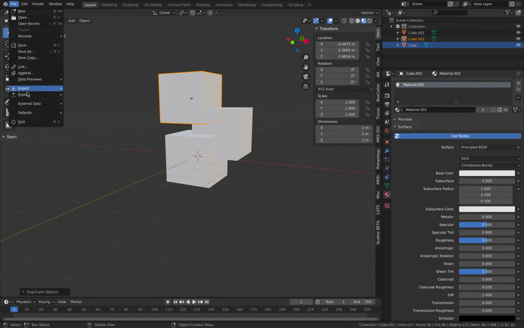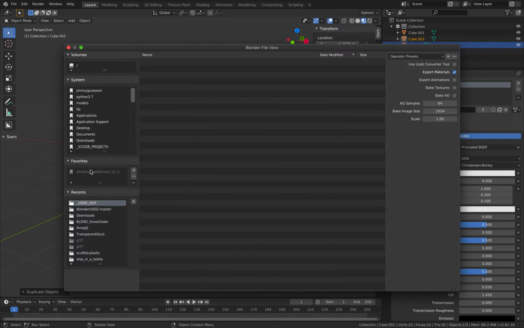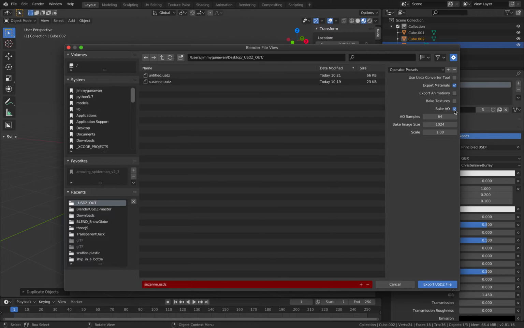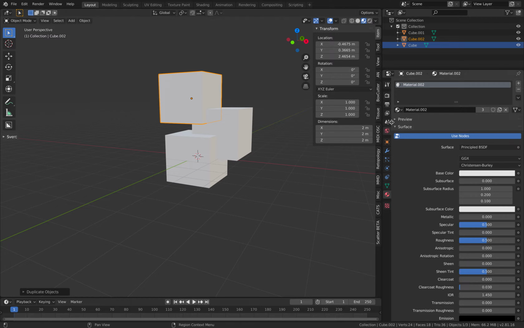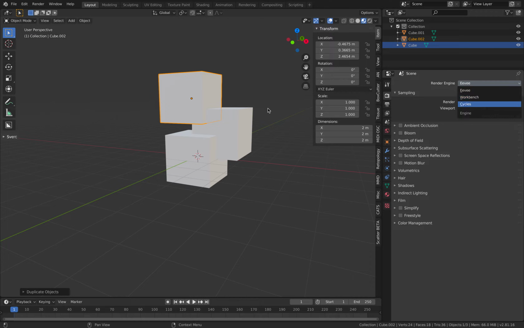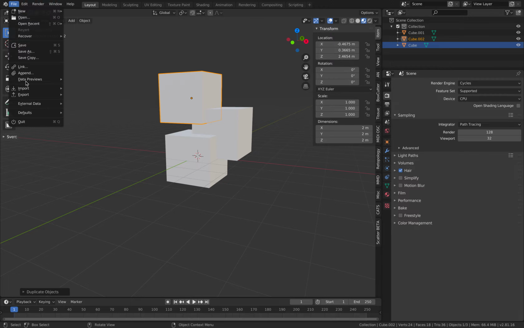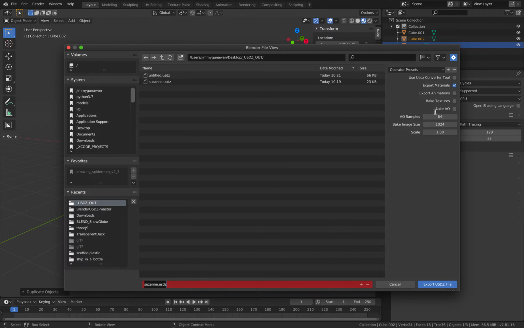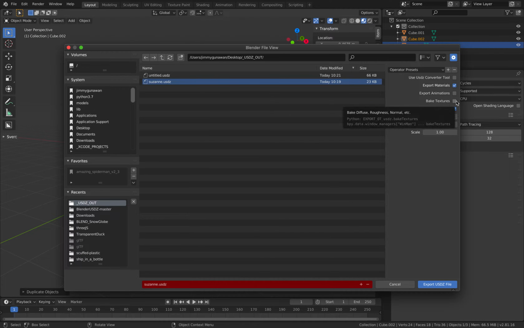File, export USDZ, turn on bake ambient occlusions. I have a feeling we need to change to Cycles. File, export USDZ, bake AO, textures. Let's leave it for now. Actually, just turn it on. Boxes, export USDZ.